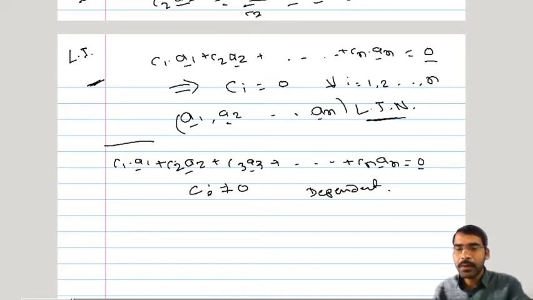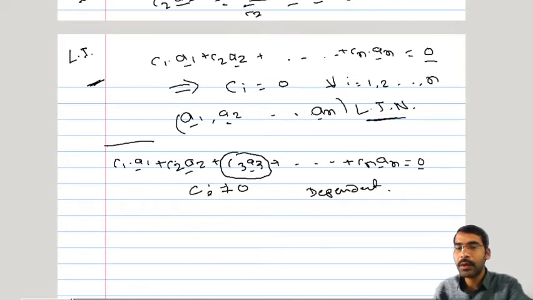And if all Ci's are not equal to 0, that is, if there is at least one Ci which is not equal to 0, and this combination is still equal to 0 bar, then this set of vectors will be said to be linearly dependent, because whichever Ci is not equal to 0, say C3 is not equal to 0, then we can keep that term on the left side and bring all other components to the right hand side, and then divide the expression by C3, so that A3 will be equal to something times A1 plus something times A2 plus something times An.